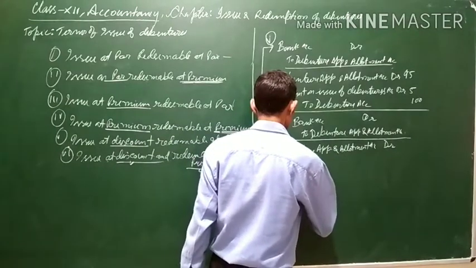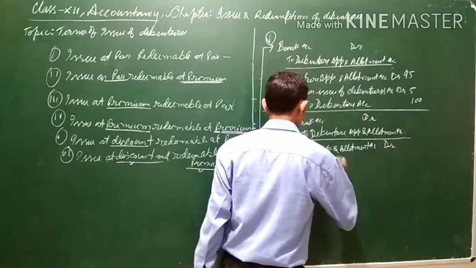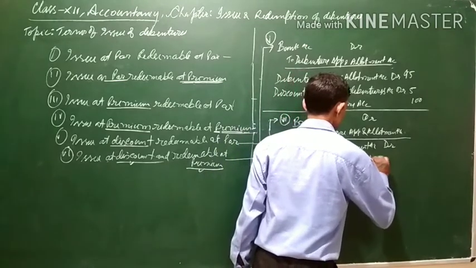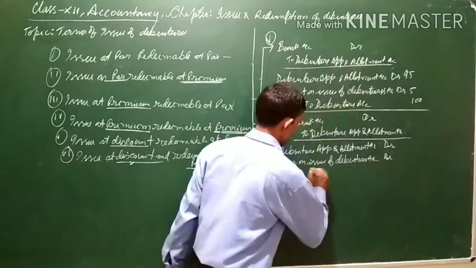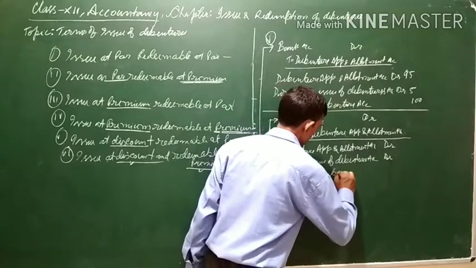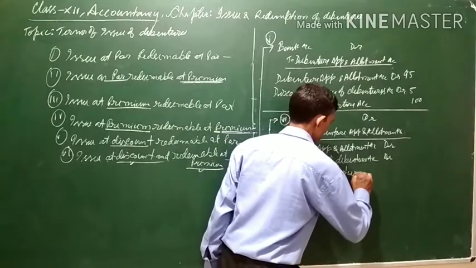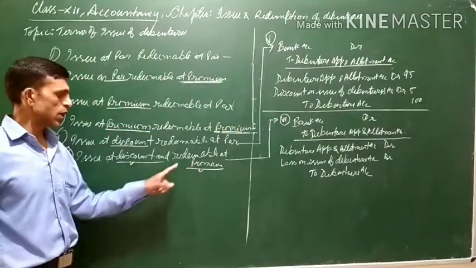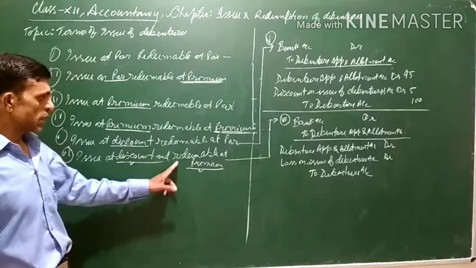Loss on issue of debenture account, debit. Credit will be to debenture account, and since the premium will be payable at the time of redemption, this represents a liability.